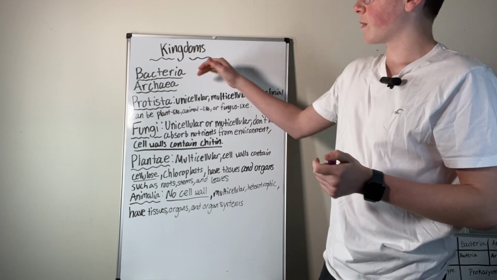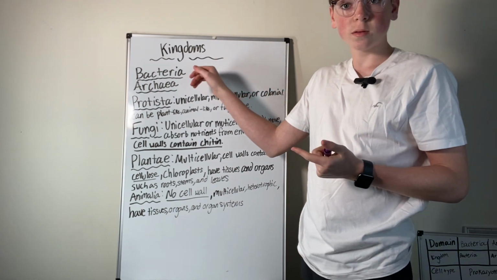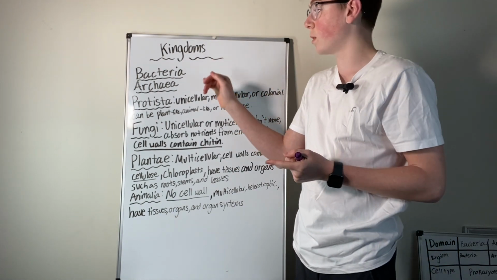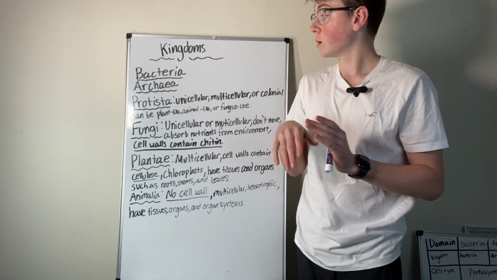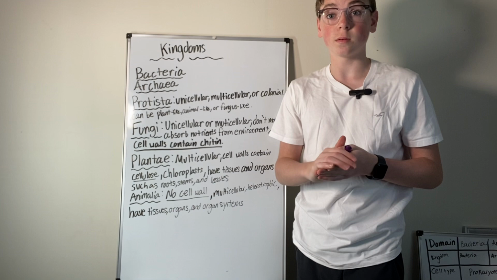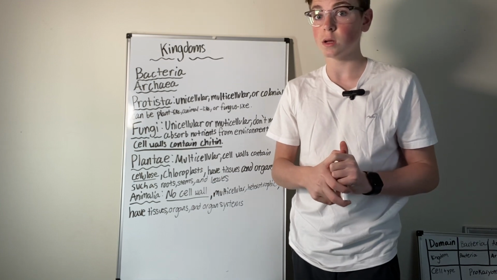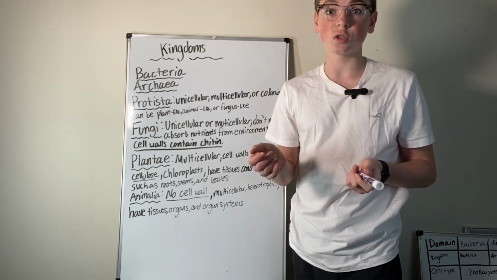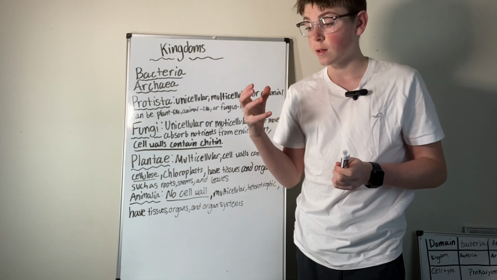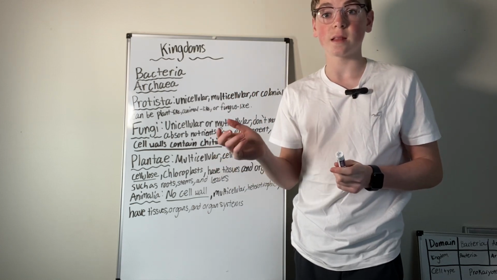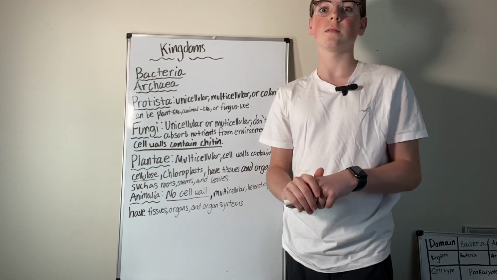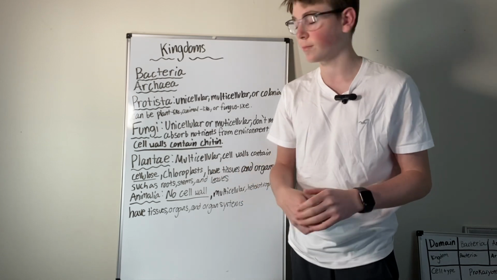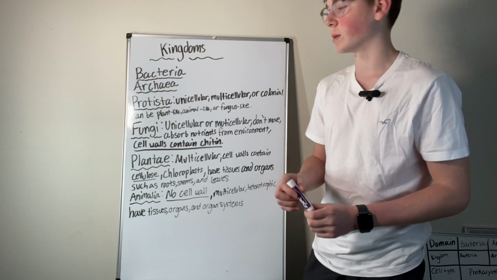Now, our kingdoms, we have bacteria, again, prokaryotes that have peptidoglycan in their cell walls. Archaea, they're more ancient. They do not have peptidoglycan in their cell walls, and they live in extreme environments like the vents at the bottom of the ocean that are very hot water, or in the hot springs of Yellowstone. They live in very extreme places.